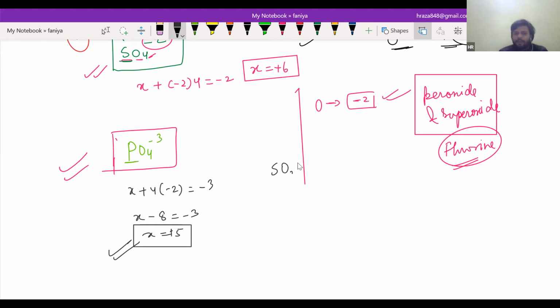If I'm telling you SO3 -2, please solve this. The underlined one for sulfur.